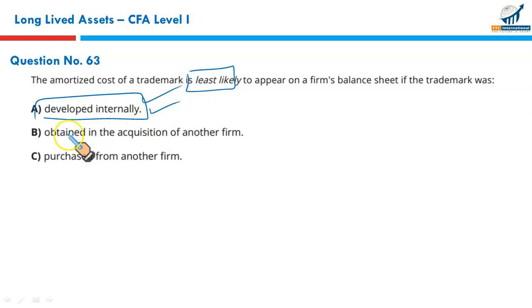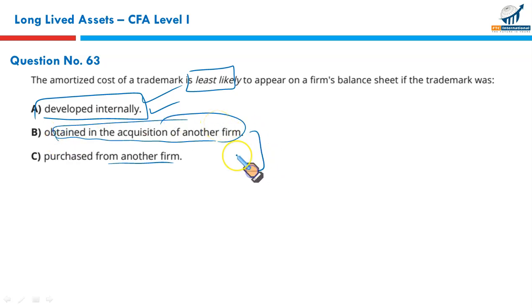But if a trademark is acquired from another firm, or it's a part of acquiring another firm, either the trademark was bought separately or it came to you through acquisition of another firm, in that case it is amortized. So the value of a trademark can appear on the balance sheet if the trademark was purchased separately or it was obtained as a part of business acquisition. Otherwise, an internally developed trademark is expensed, not capitalized. A is the right answer.